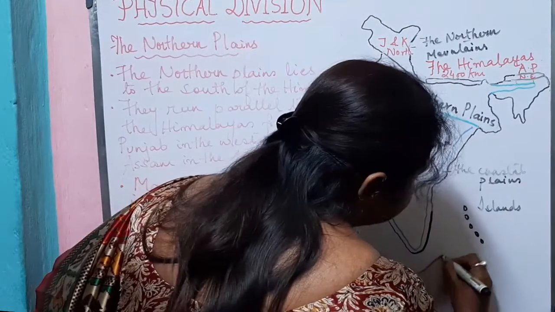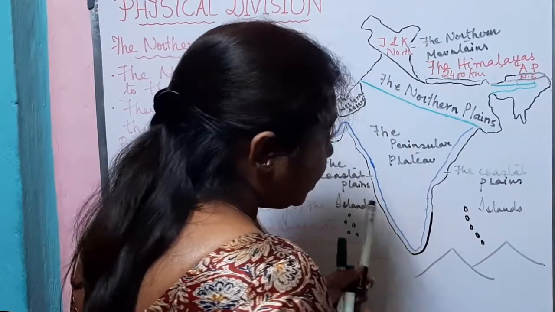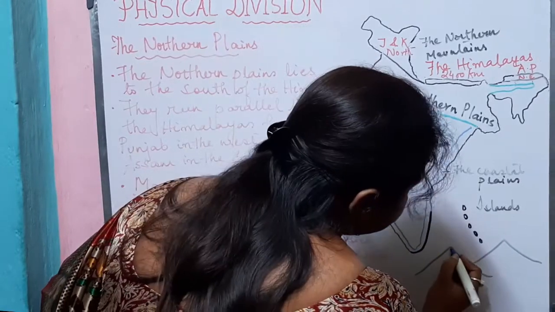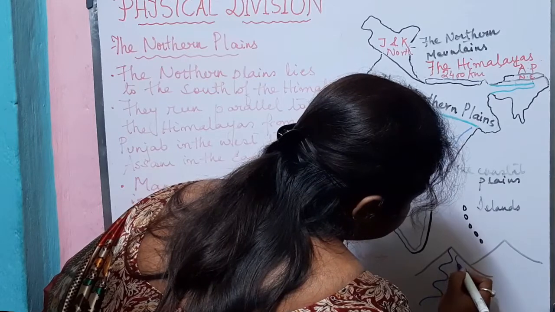Now what happens when the rivers that originate in the Himalayas come down to the plains?